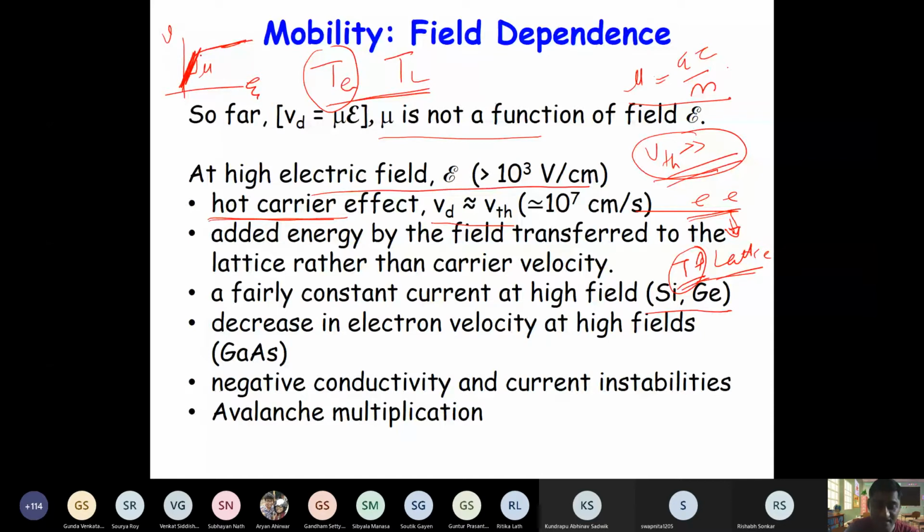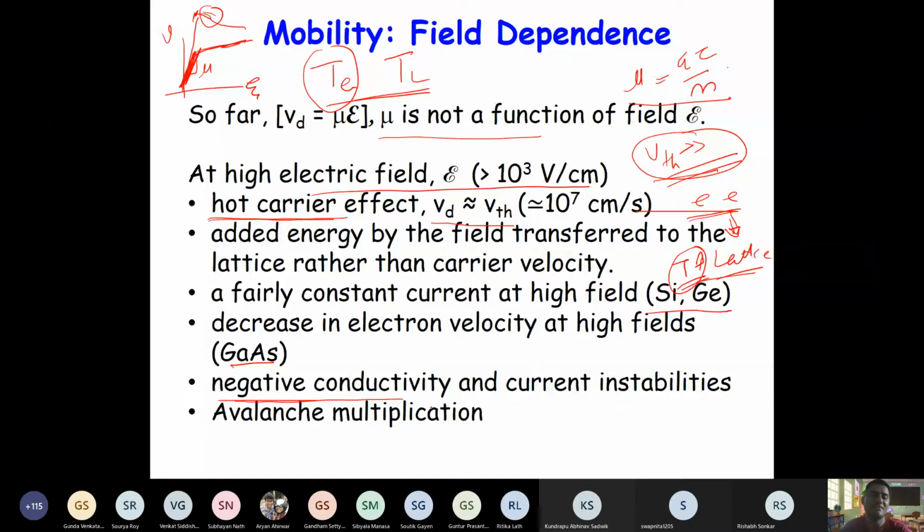But in some other materials such as gallium arsenide, this electron velocity may actually decrease. So it may go like this, and then it may decrease like this, right? And this is called negative differential conductivity, right? That means you are applying more field and your velocity is decreasing, right? So you apply more voltage, your current reduces, right? So this is the concept of negative conductivity.